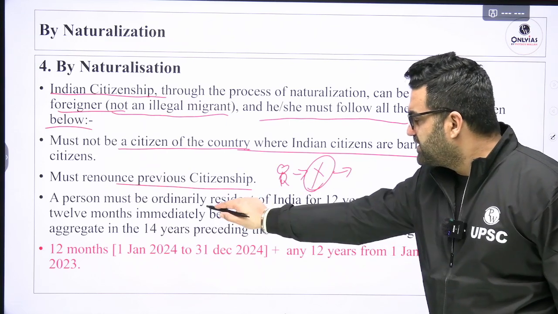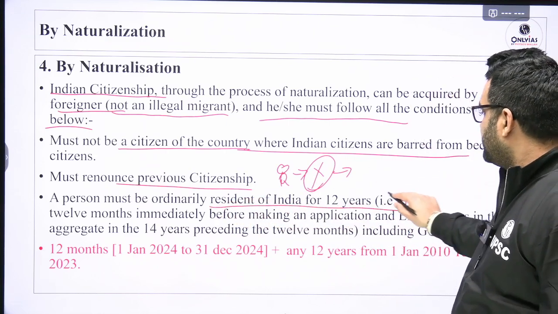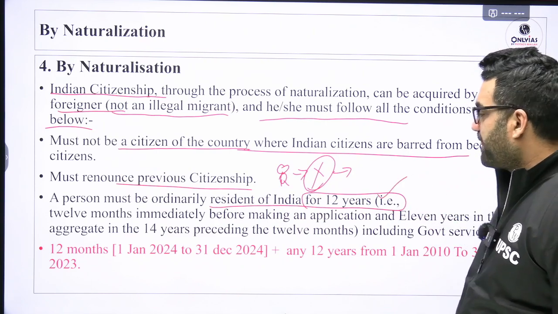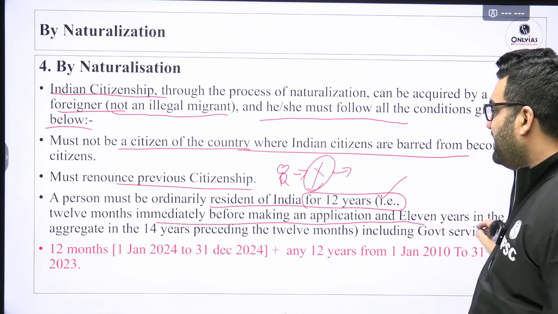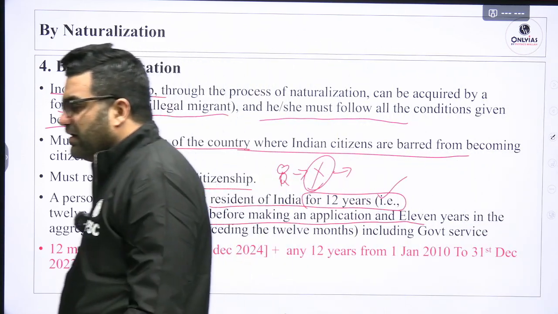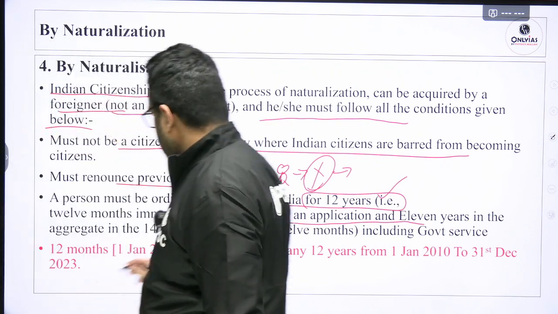He must not be a citizen of a country where Indians are barred. A person must be ordinarily resident of India for 12 months immediately preceding the application, and 11 years in aggregate in the 14 years. See it this way.